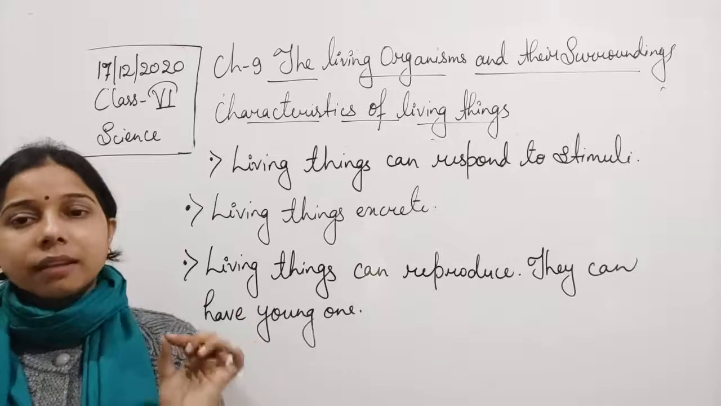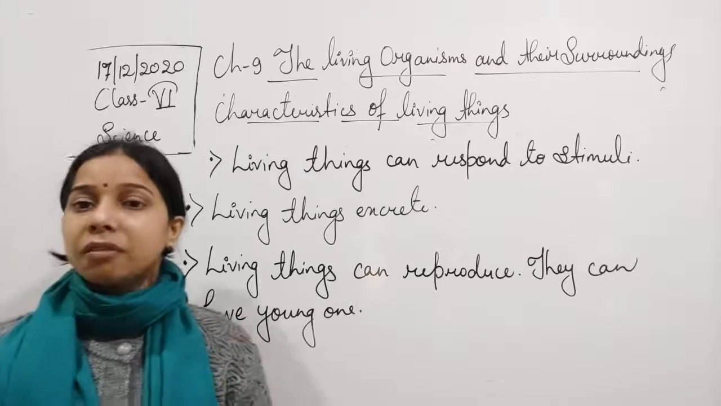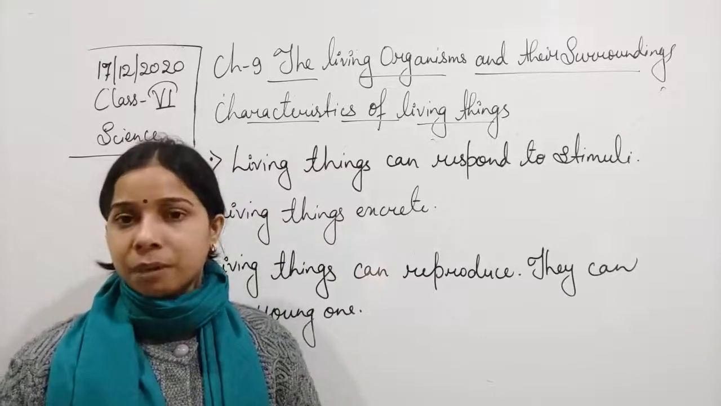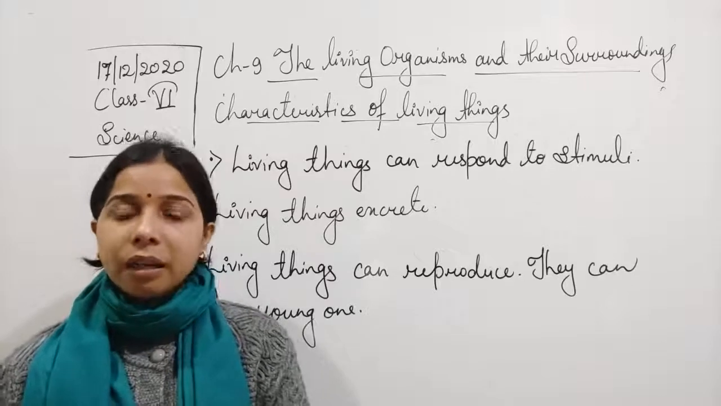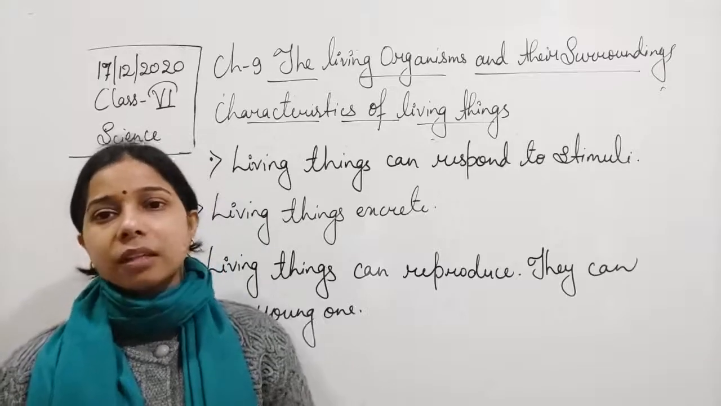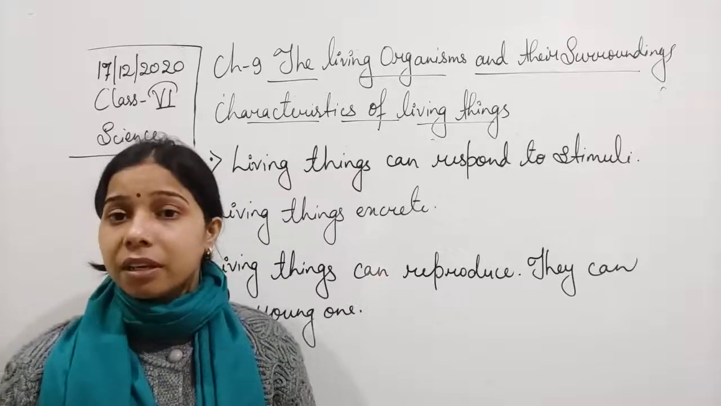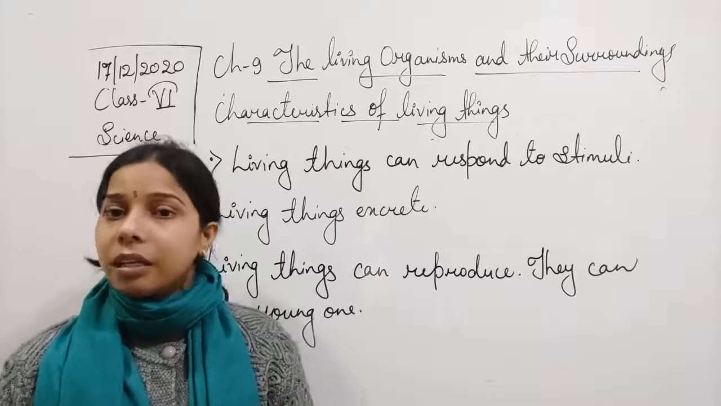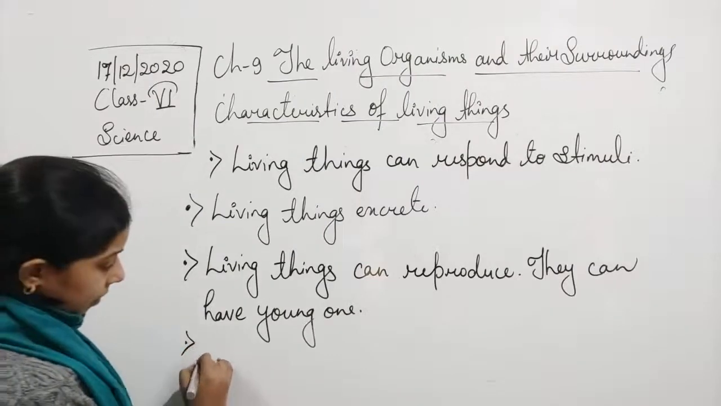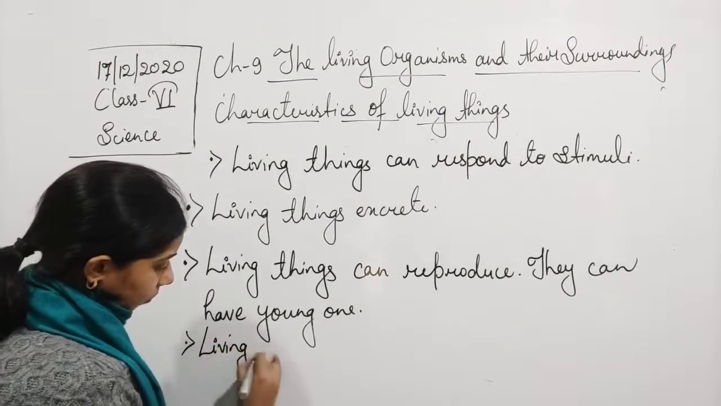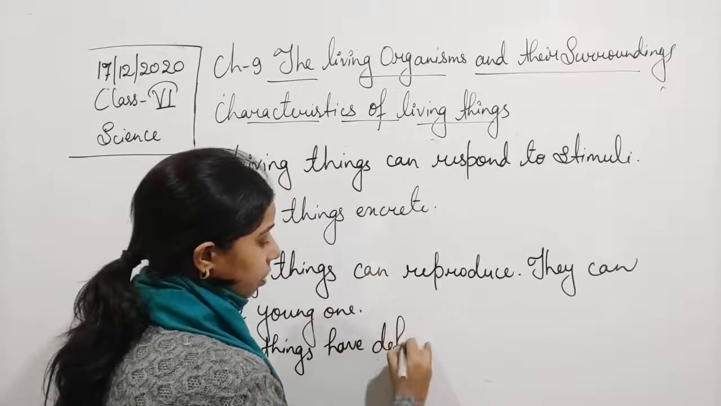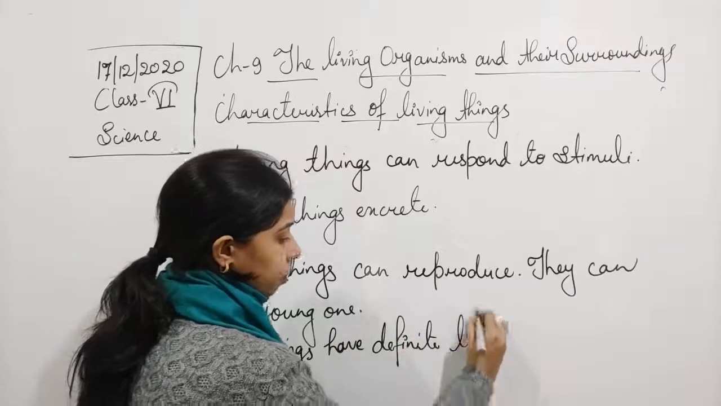So they have a lifespan, and that lifespan is a definite lifespan. But in case of a non-living thing, there is no such definite lifespan. It can be broken in one day, or it can be carried on for several generations, students. So we can say that non-living things do not have a definite lifespan, but living things do. Living things have definite lifespan.